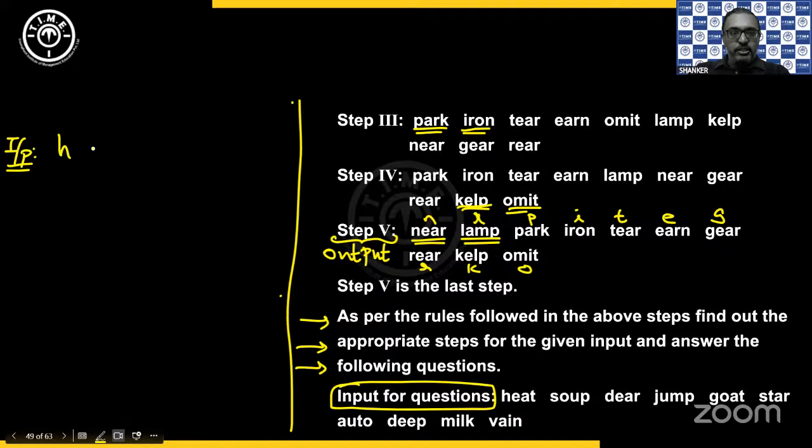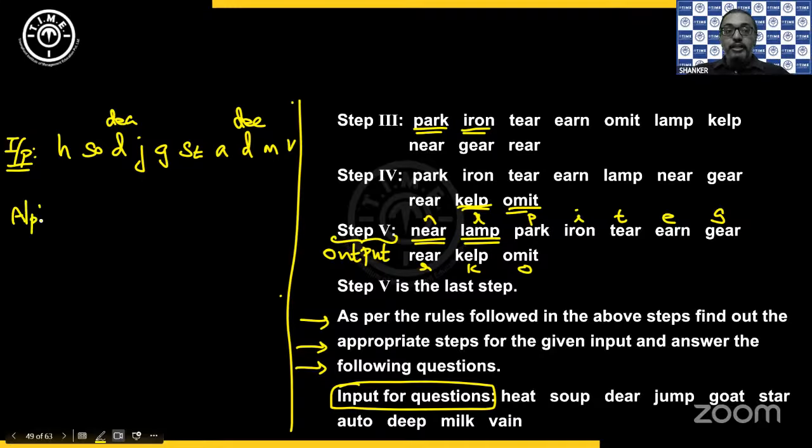We have H, S, D, J, G. Again, you have a S. So this is SO, soup, and this is ST, star. And then A. Then D again you have. So this is a DEA. This is a DEE. Dear and deep. And then you have M and V. Okay, so now we'll have to write the alphabetical order for this.